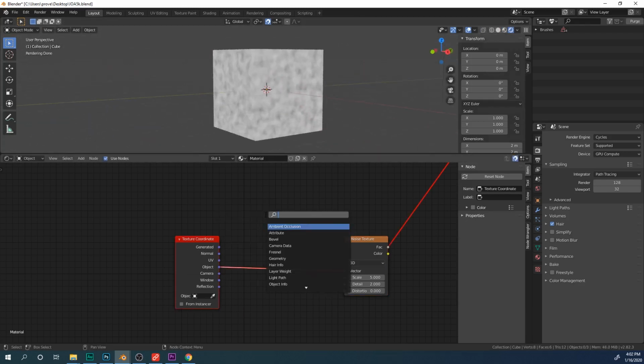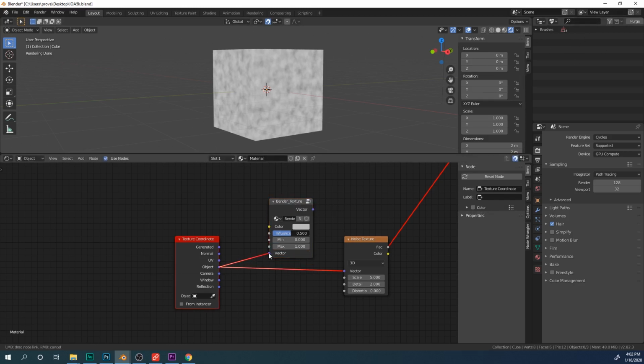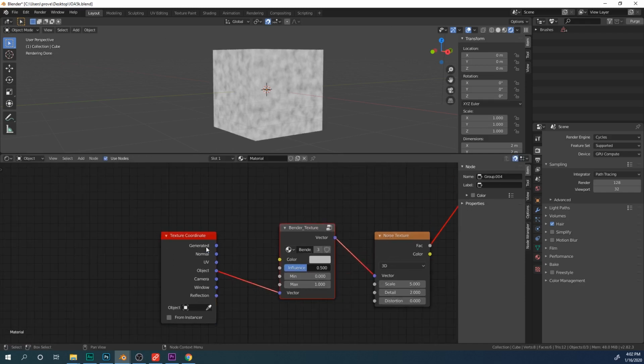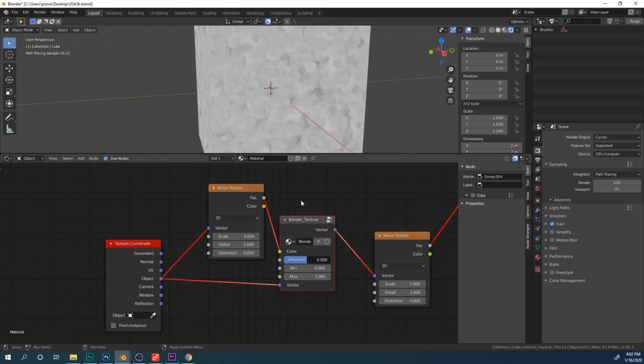So we'll add a Bender texture node that I made in a previous video. You can see that right up here. And I'll use the object coordinate here, the vector, and plug it into here. No effect whatsoever. We'll add another noise texture right here, use the object coordinate right here, and plug this into the color slot. Now we can see it's working wonders.